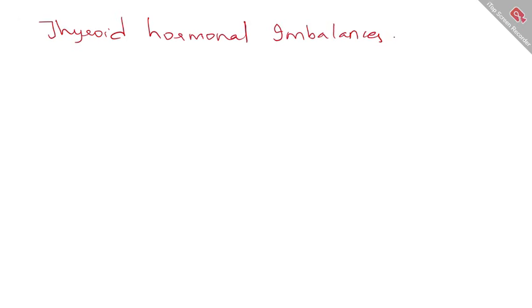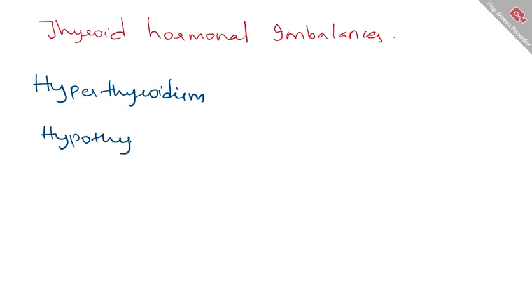So today we are going to discuss one important topic in endocrine, which is thyroid hormone imbalances. In this section, we only have two important things to discuss, which are hyperthyroidism and hypothyroidism. So, what do you mean by hyperthyroidism and hypothyroidism?